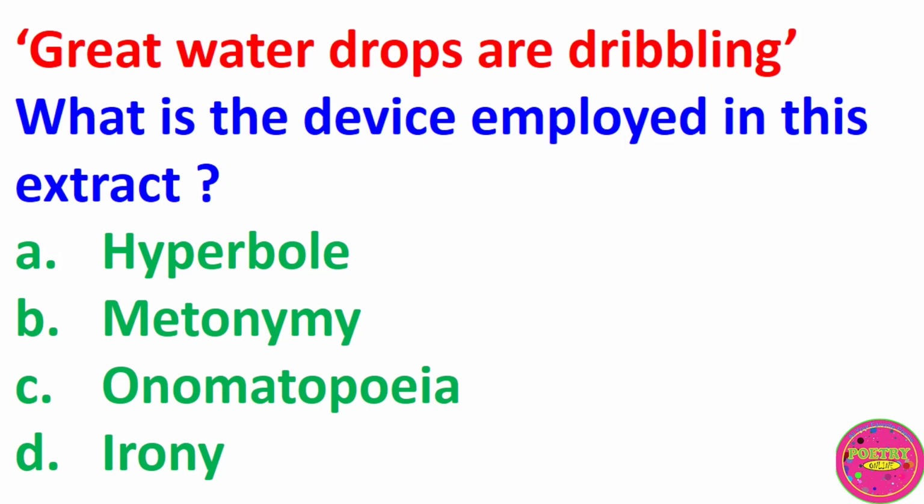Great water drops are dribbling. What is the device employed in this extract? A. Hyperbole, B. Metonymy, C. Onomatopoeia, D. Irony. The correct answer to this question is C. Onomatopoeia.